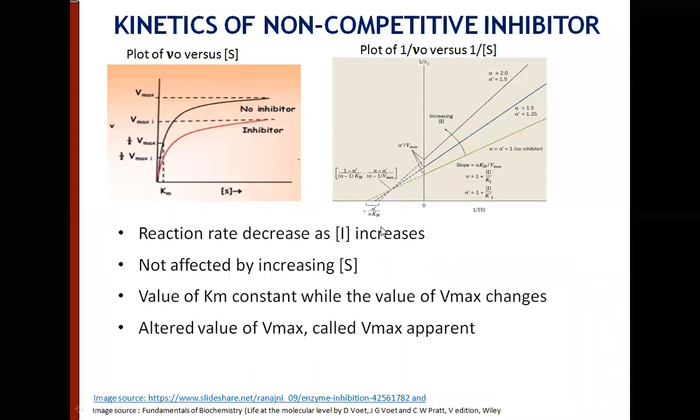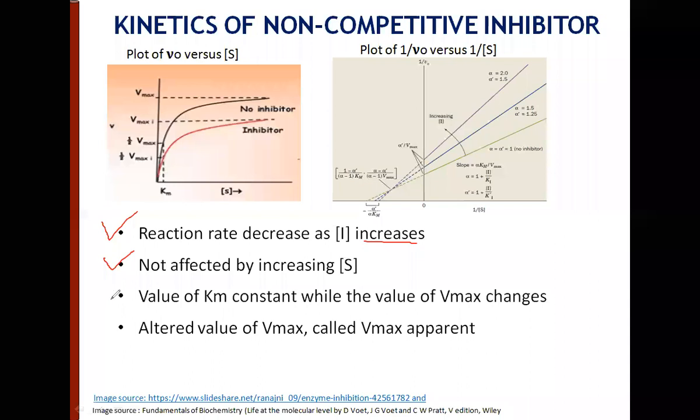How do you identify this? This also can be identified by the double reciprocal plot. Reaction rate decreases in the presence of inhibitor, and as the inhibitor concentration increases, the reaction rate will decrease. It is not affected by the concentration of the substrate, unlike competitive inhibition, where we have seen that increasing the substrate concentration can relieve the inhibition. That's not the case here. If you increase the substrate concentration, it doesn't affect the non-competitive inhibition.